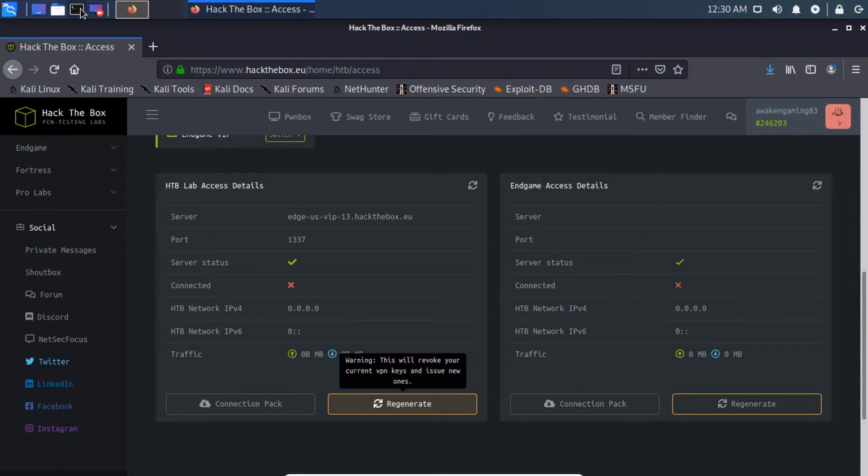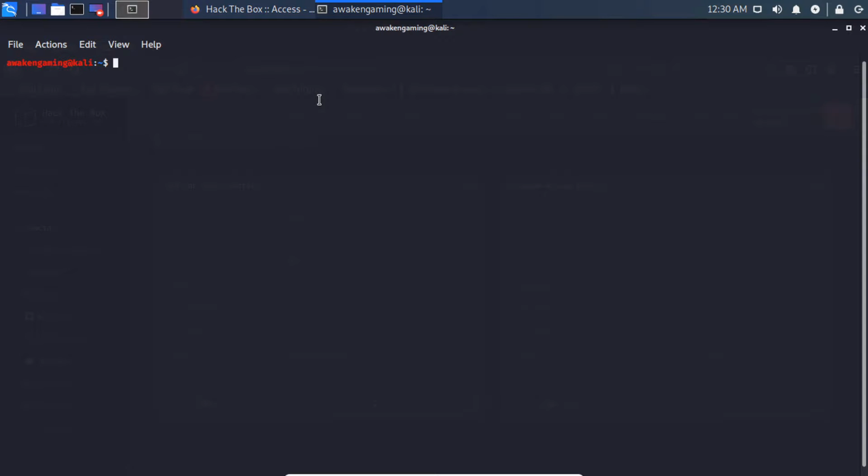Now that we have that downloaded, let's open up a terminal and cd over to our downloads, or wherever your default download directory is. And if we ls, we see our username.ovpn. So what we can do is type sudo openvpn. And then in our case, since we only have that in our directory, we can just tab over it and it'll autofill with that. Type in our sudo password.